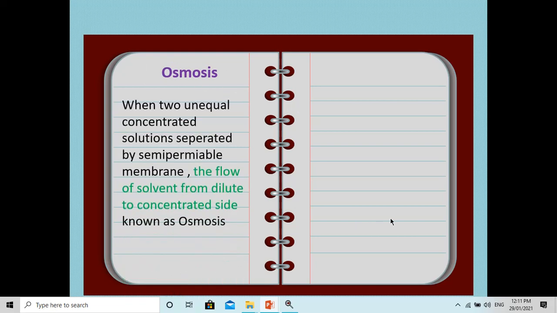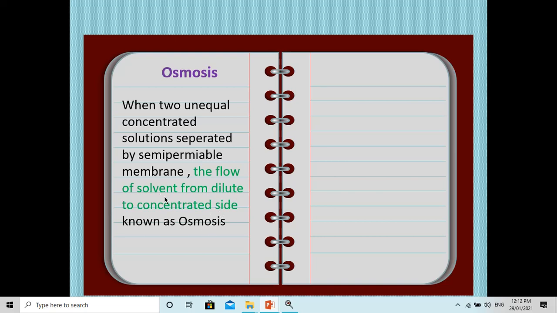When two unequal concentrated solutions are separated by a semi-permeable membrane, two unequal means one is having more salt and another is free from salt. If such solutions are separated by a semi-permeable membrane, then the flow of the solvent from dilute to concentrated side is known as osmosis.